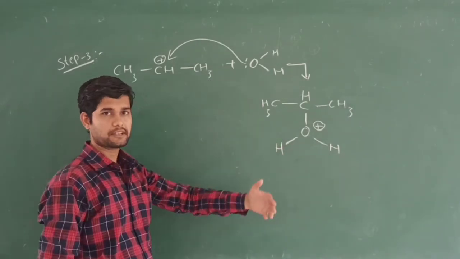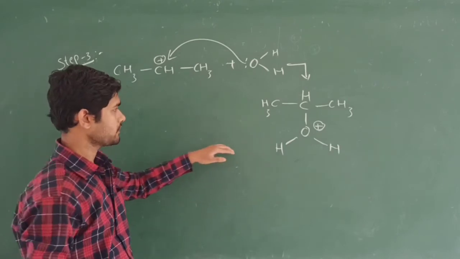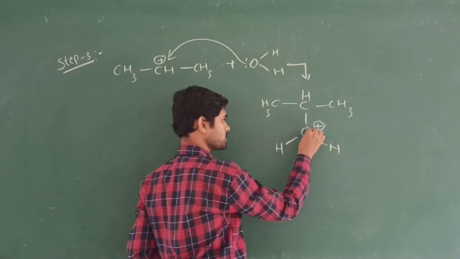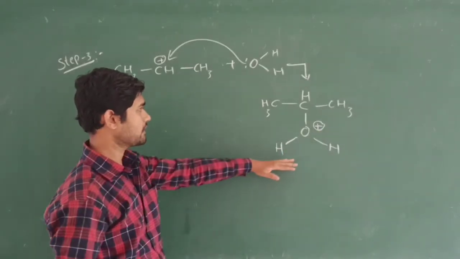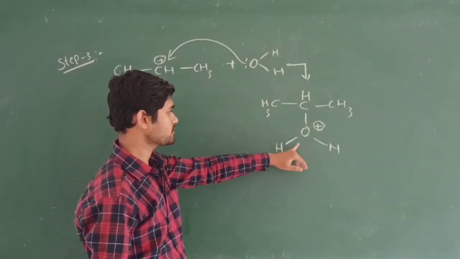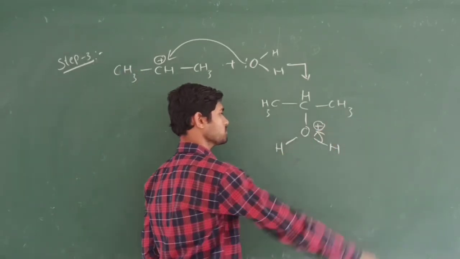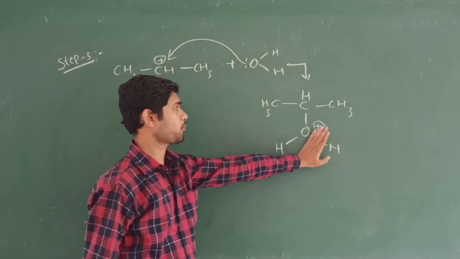And one more step will take place, called step 4, or you can continue here. What happens here is that in this protonated alcohol, the oxygen is once again deficient, because we are near the product. So only H is to be eliminated. So this H is going to be eliminated, and now it becomes isopropyl alcohol.